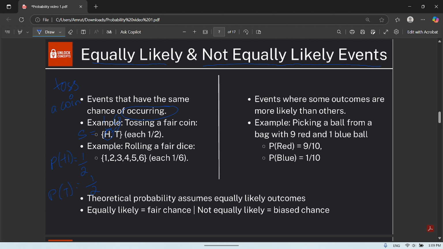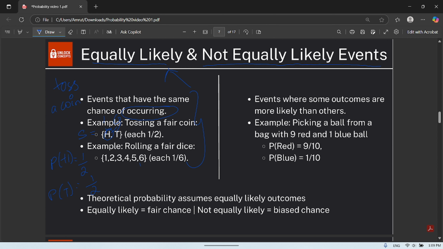In the same way, rolling a die. What is the probability of getting 1? 1 by 6. 2, 1 by 6. 3, 1 by 6. 6, also 1 by 6. So these events are known as equally likely events.